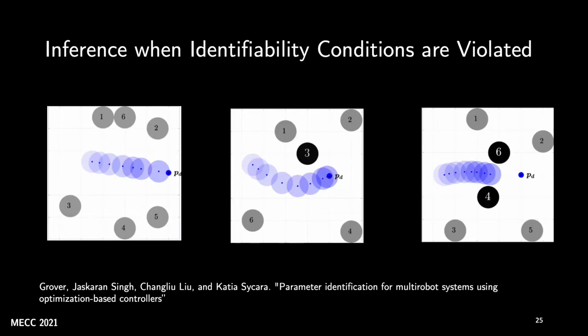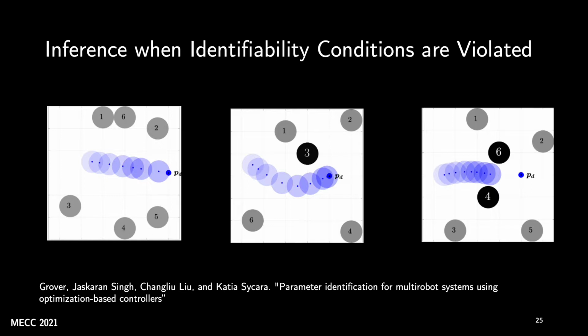Next, we wanted to test these algorithms under some corner cases where we thought that the inference would not work. To convey the idea, I will only consider one robot moving among static obstacles, but it is also applicable to the multi-robot case. In our previous work, we showed that if the observer is watching the ego robot during a time when the ego robot has active interactions with two or more obstacles, then during this window, inference will not succeed. This actually follows from the persistency of excitation criterion, and more details can be found in this paper that we got accepted in the Multi-Robot Systems Conference.